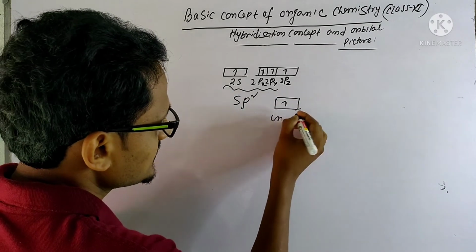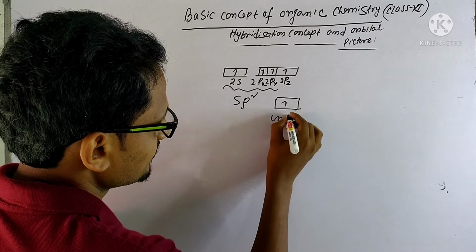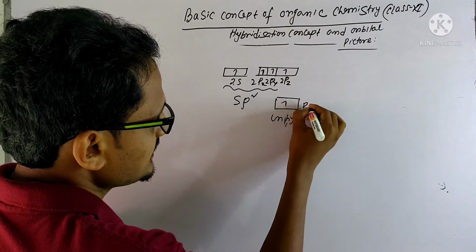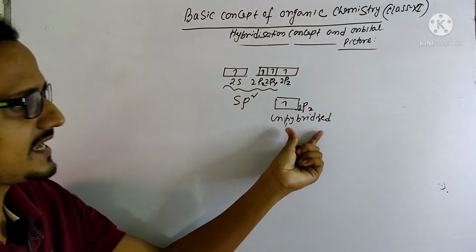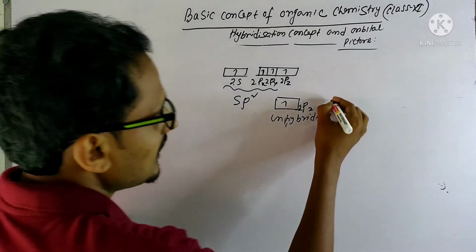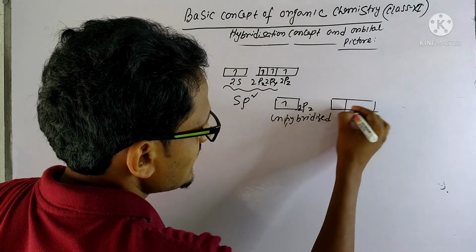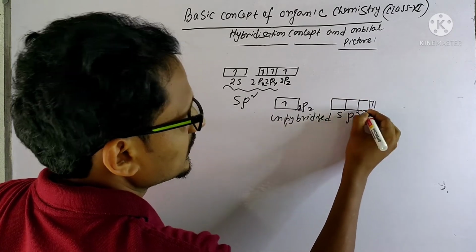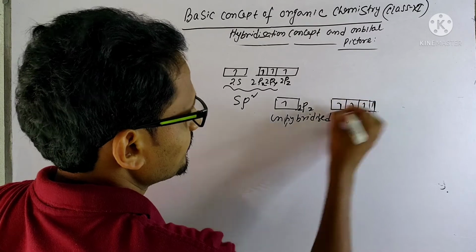The 2pz orbital will remain unhybridized, and the other 3, that means s and 2 p, will participate in the hybridization. Each sp2 will have 1 electron.